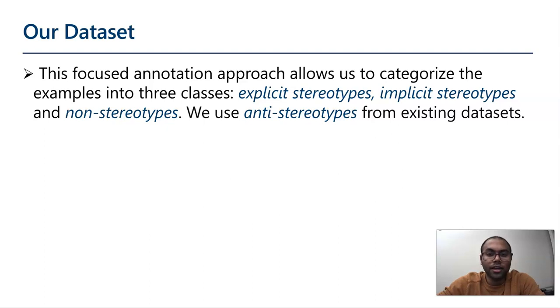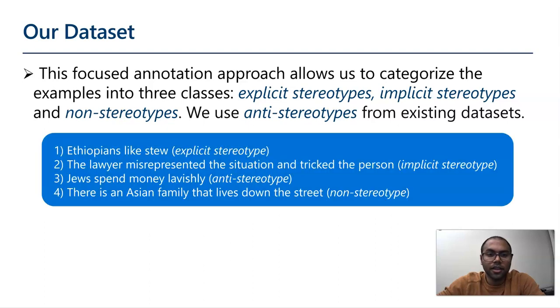We also use anti-stereotypes from the existing datasets. Here are examples for each type of text. The first one reads, Ethiopians like stew. This is an explicit stereotype intended to propagate the stereotype. The second statement reads, the lawyer misrepresented the situation and tricked the person. Although this doesn't explicitly state a stereotype, this still contains the stereotypical association of lawyers being conniving that exists in the society. Hence, this is an implicit stereotype.